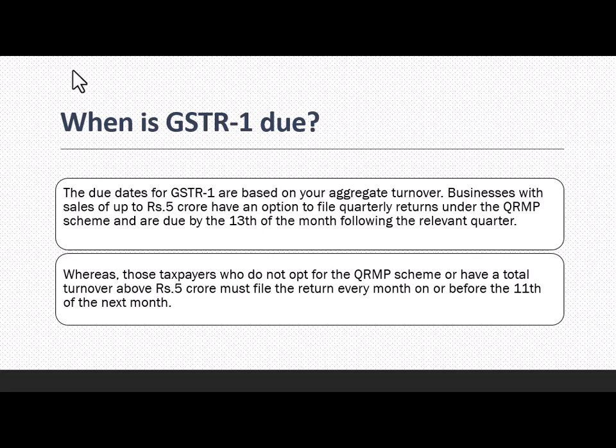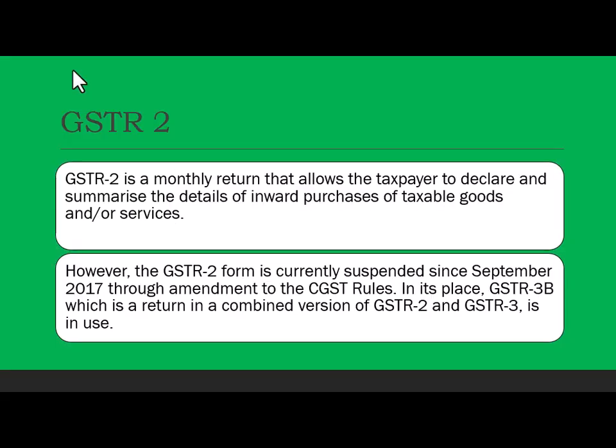Whereas those taxpayers who do not opt for the QRMP scheme or have a total turnover of above rupees 5 crore must file the return every month on or before the 11th of the next month. Is that okay? So the people who have a turnover of above 5 crores, they have to file on 11th of the next month. Okay.